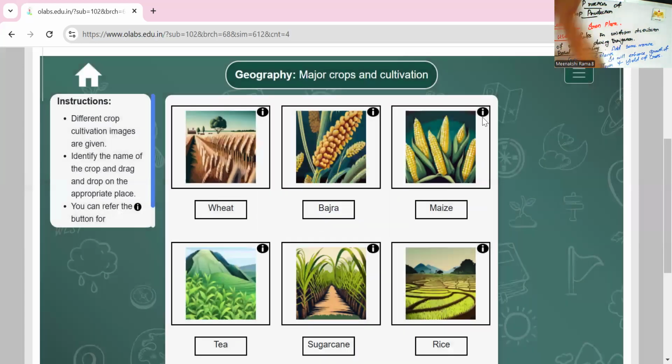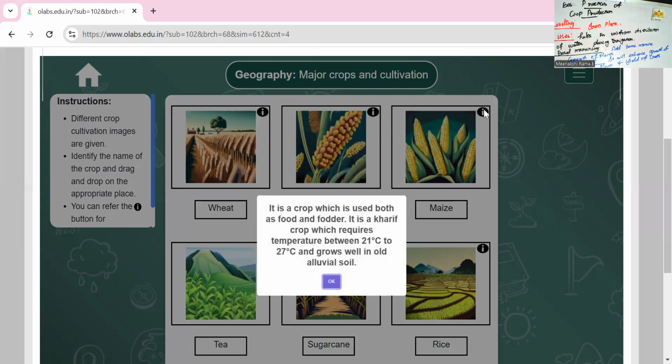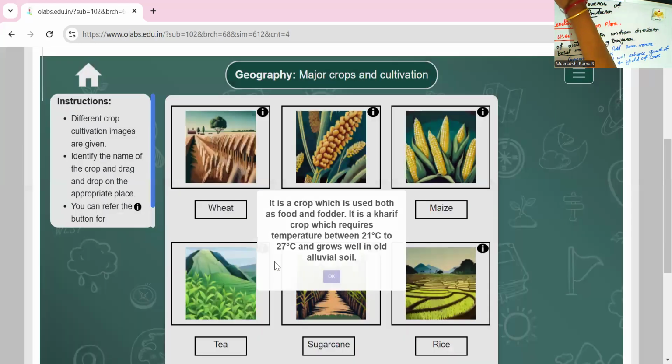Next one is maize. What are the details? It is a crop which is used for both food and fodder. It is a Kharif crop variety. It requires a temperature between 21 to 27 degrees centigrade and grows well in old alluvial soil.